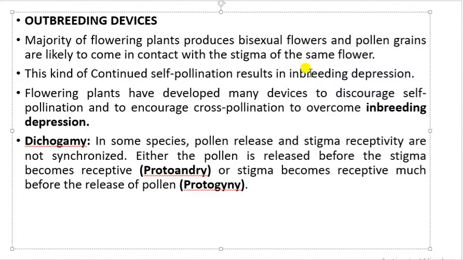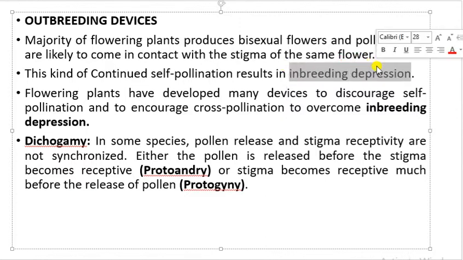Now, if you continue self pollination for many generations, then there is a problem which arises, which is known as inbreeding depression. In case of inbreeding depression, the same characters are continued again and again in various generations, one after the other, but no variations are being found. As there is no variation found in plants, the plants will also not evolve, and the plants will not have different characteristics or variations. This problem is known as inbreeding depression.